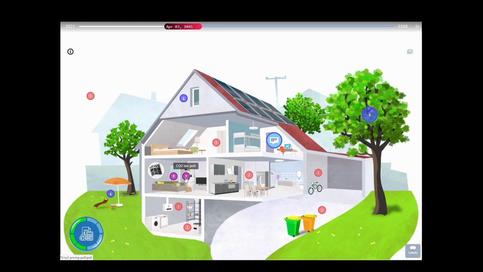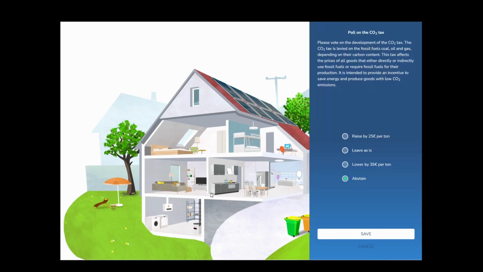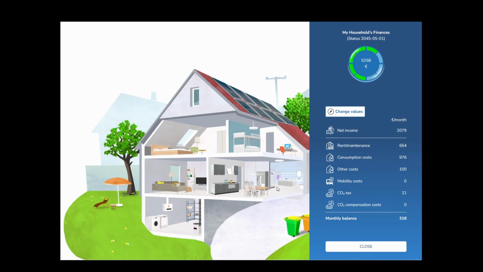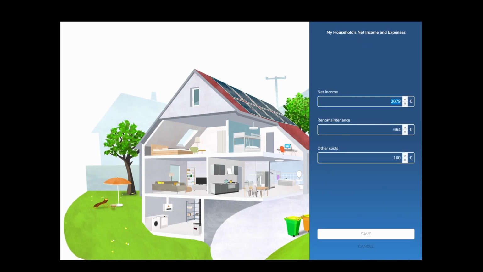Participants can vote on laws and regulations. Every 4 simulated years, the votes are evaluated and the choice with the most votes is implemented. This is, for example, a vote on changing the CO2 tax. If a majority of participants vote for an increase to encourage climate-friendly behavior, a cost change actually occurs in the game. Where can I see this? In this overview of my personal assets and my monthly balance. For someone with a good income, a CO2 tax increase is no problem. For someone with basic income, it might already be too much. Of course, I can adjust my income and cost values to my personal situation here.